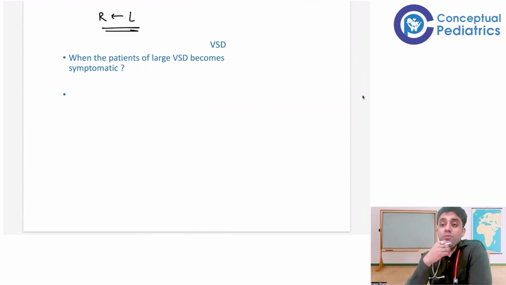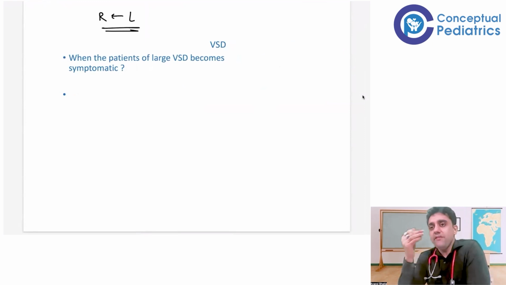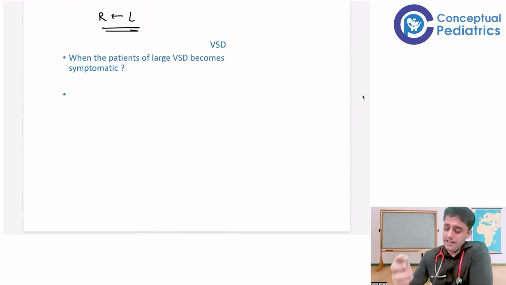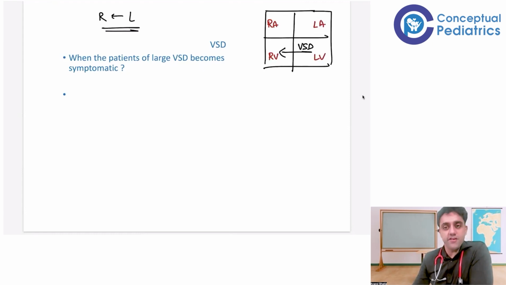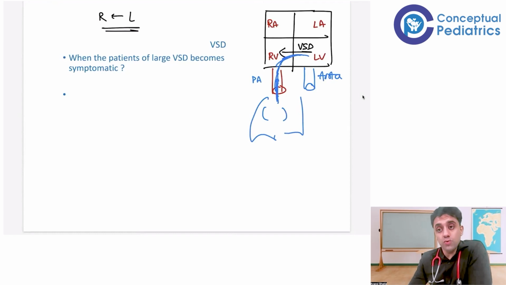Now, very importantly, what are the symptoms first of all, and when will they come? Naturally, I told you, if this is a VSD, ventricular septal defect, we all know, very importantly, this is the right atrium, right ventricle, and left atrium and left ventricle. We all know this is the pulmonary artery and this is the aorta. Yes or no? So when too much blood is going to the pulmonary artery, too much blood will go to the lungs.